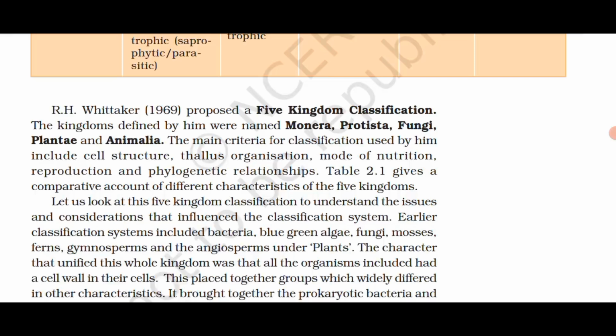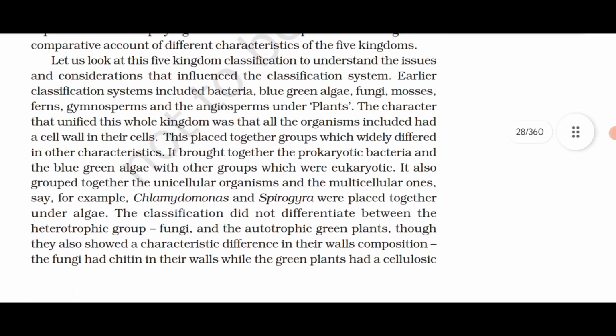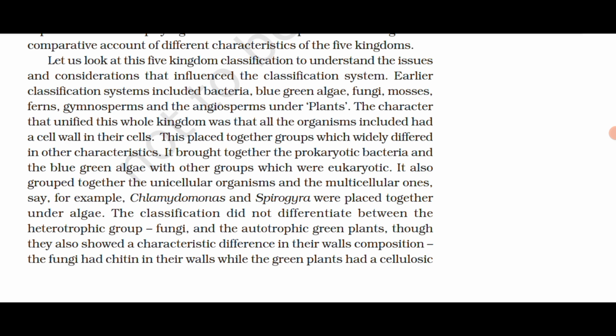Earlier classification systems included bacteria, blue-green algae, fungi, mosses, ferns, gymnosperms, and angiosperms. Under Plantae, the character that unified this whole kingdom was that all the organisms included had a cell wall in their cell. This placed together groups which widely differed in other characteristics. It brought together the prokaryotic bacteria and the blue-green algae with other groups which were eukaryotic. It also grouped together the unicellular organisms and the multicellular ones.